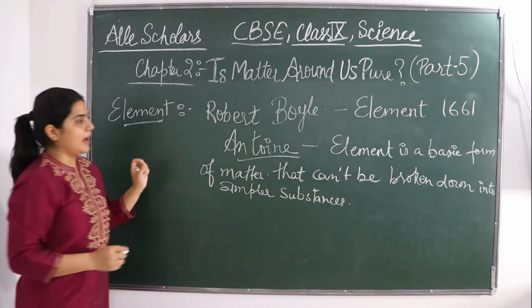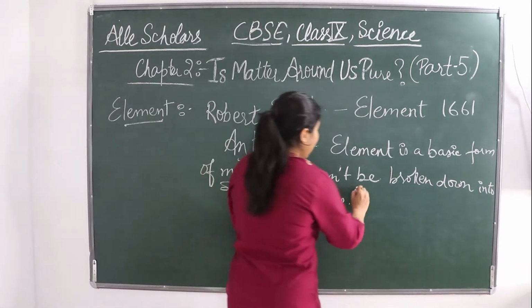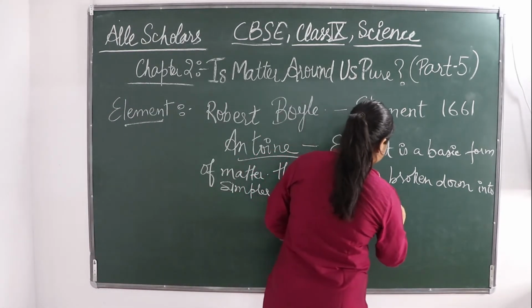You can't break element into simpler substances by any chemical reaction.